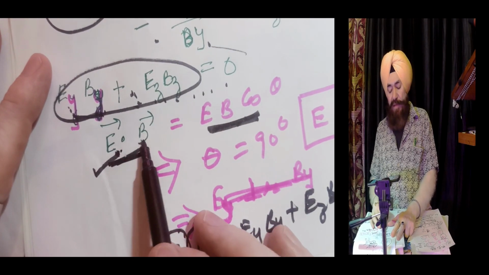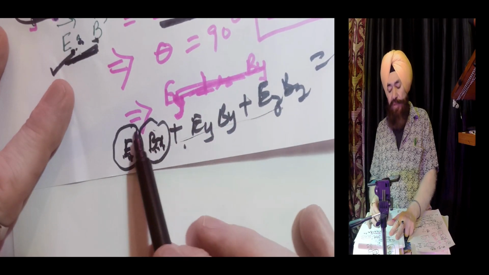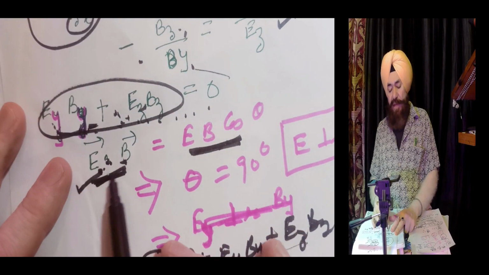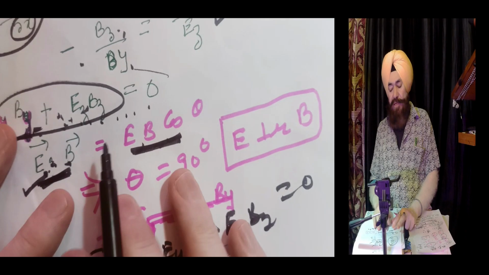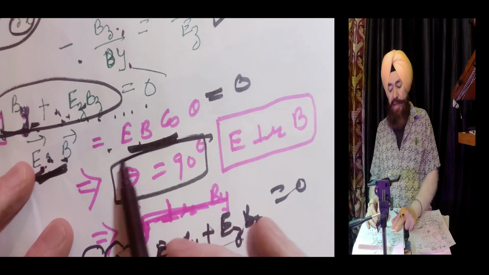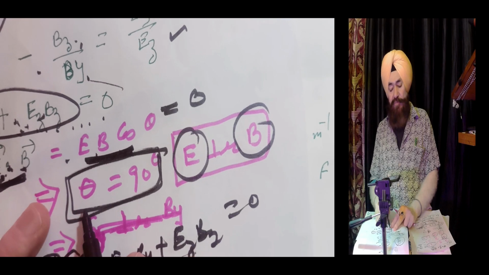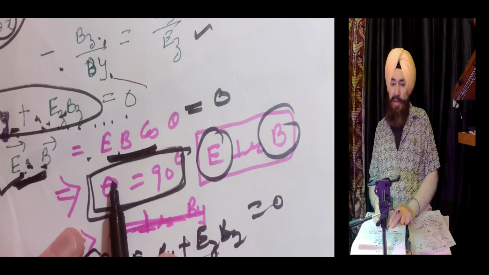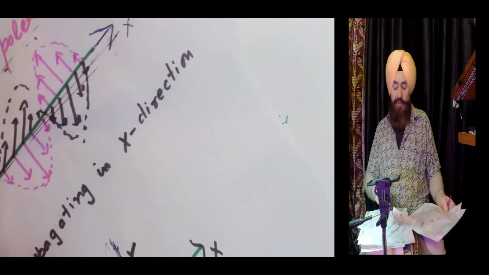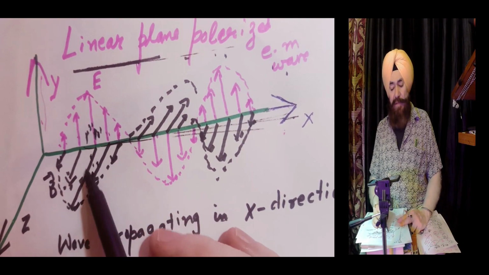You know very well, if you remove the dot product, you are having these three terms. But this is already 0. Then you are having the two terms. They are the same, meaning this one. So EB cos theta. That means if this is 0, what does it imply? Theta equals 90. Theta 90 means E is perpendicular to B. So I proved that E is perpendicular to B. That electromagnetic wave is transverse in nature, E and B are there, but they remain perpendicular to each other.